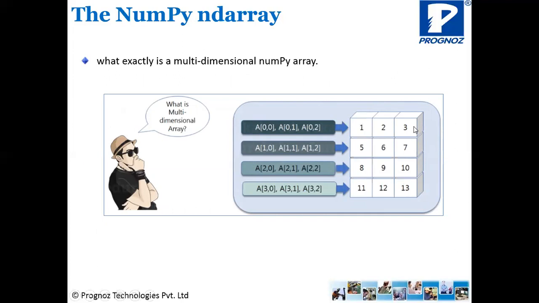This is the first row and first column. If it is the first row, first column, we refer to it as 0, 0. Always the row index comes first, followed by the column index. That is why you can see this is 0, 0. Then this one is 0, 1, 0, 2. This is 1, 0, 1, 1, 1, 2. This is 2, 0, 2, 1, 2, 2, 3, 0, 3, 1, 3, 2, sorry.